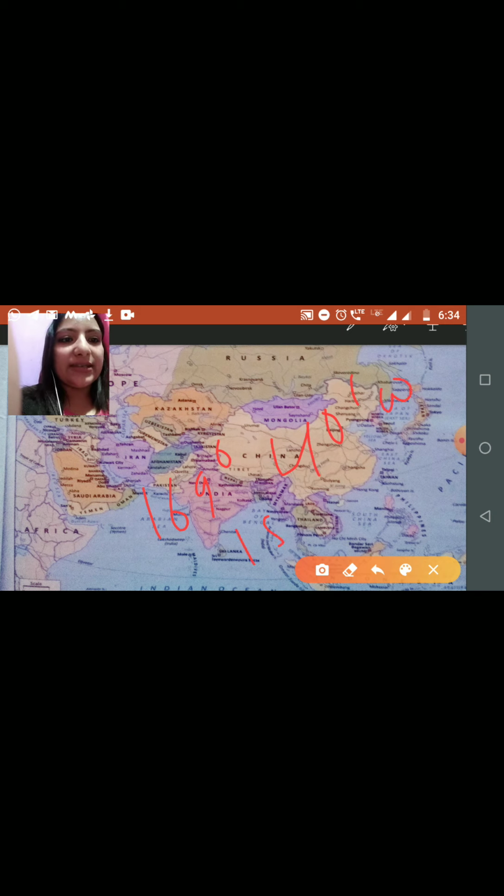The 180 degree longitude of the Bering Strait passes through the far eastern region of Asia.